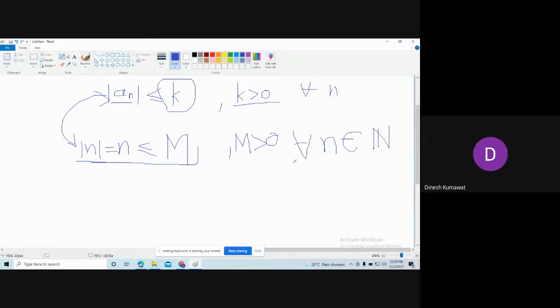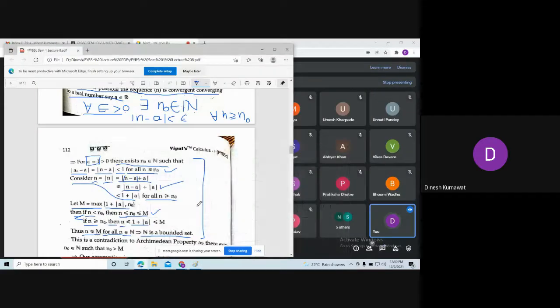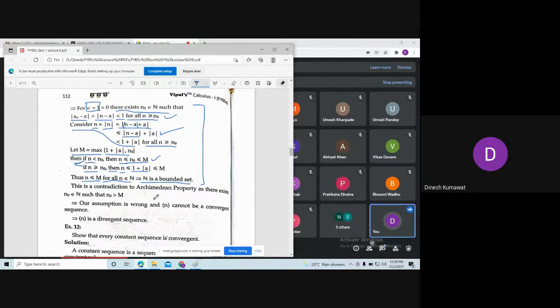And this is true for all n, which means what? Ultimately, we are saying the set of natural numbers is a bounded set. But is it true? No, sir. So this is not true, because what do we know about the set of natural numbers? It is bounded below only, and it is bounded below by 1, but it is not bounded above. Hence this set is not bounded. But here we are getting that the set of natural numbers is a bounded set.